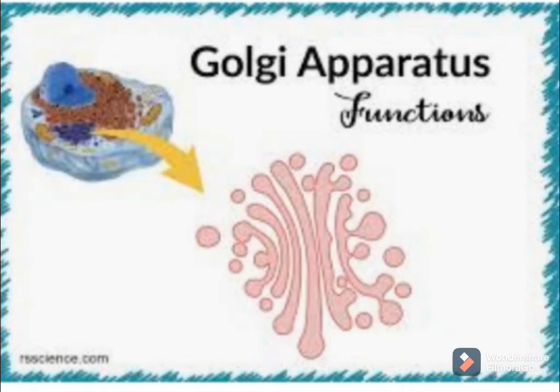So, my first question is, who discovered these Golgi bodies? Do you have any idea about this? Okay, I will tell you. Golgi bodies were first observed by the Italian doctor Camillo Golgi. He also established a cell staining technique called the black reaction using silver nitrate solution, but that is not for our syllabus. We are going to study only the discovery of the Golgi body. So let's start with the discovery of the Golgi body.